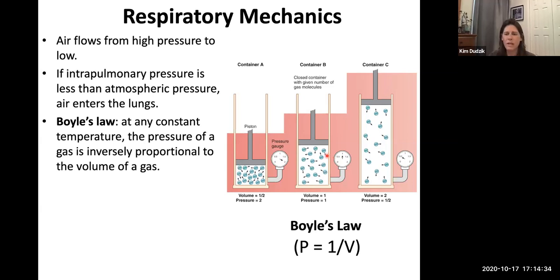Okay, well, what happens if we increase the volume? At this point, we're not changing the amount of gas in there. All we're doing is increasing the volume. So with the higher volume, there's more space. And you can see now it takes longer for these air molecules to move across to hit each other. So because it takes longer, there's less collisions. Less collisions translate to less pressure. You can see the pressure went down.